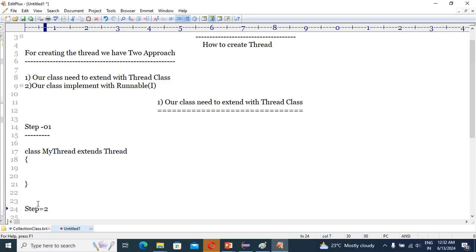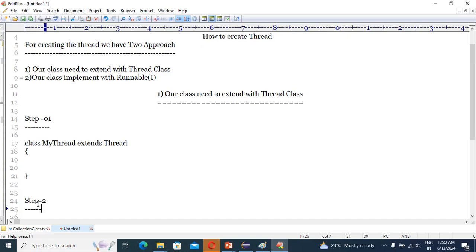I will repeat this many times, because one step I am repeating so many times for your knowledge's sake, so don't get bored guys. So step number 2, right? What is step number 2? We created the thread class, right? We created the MyThread class.